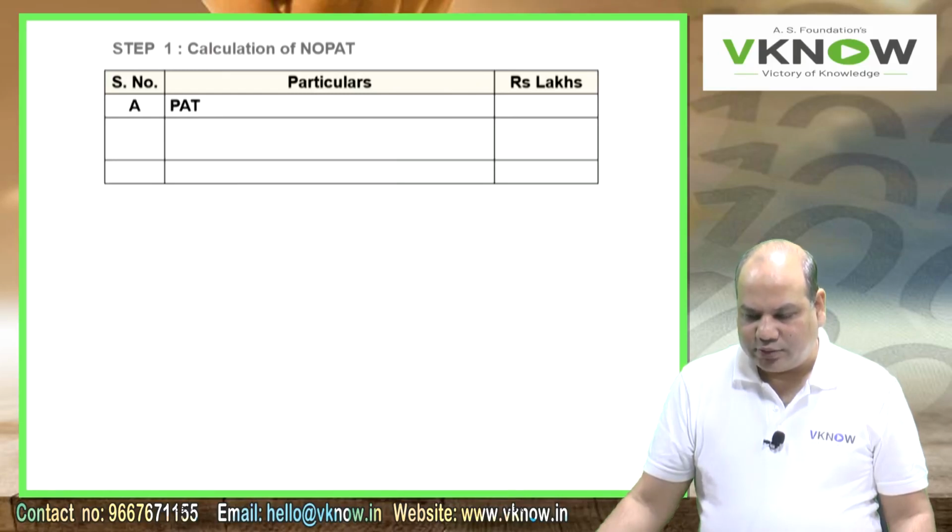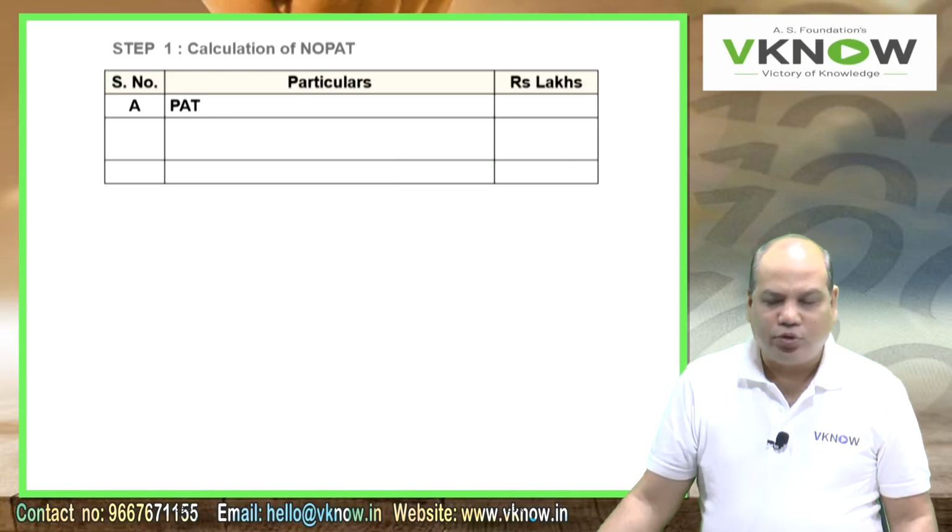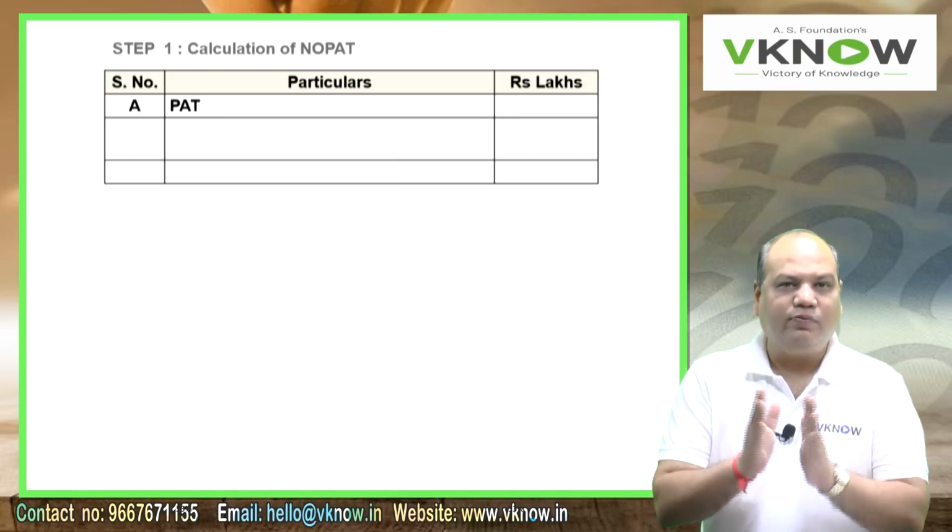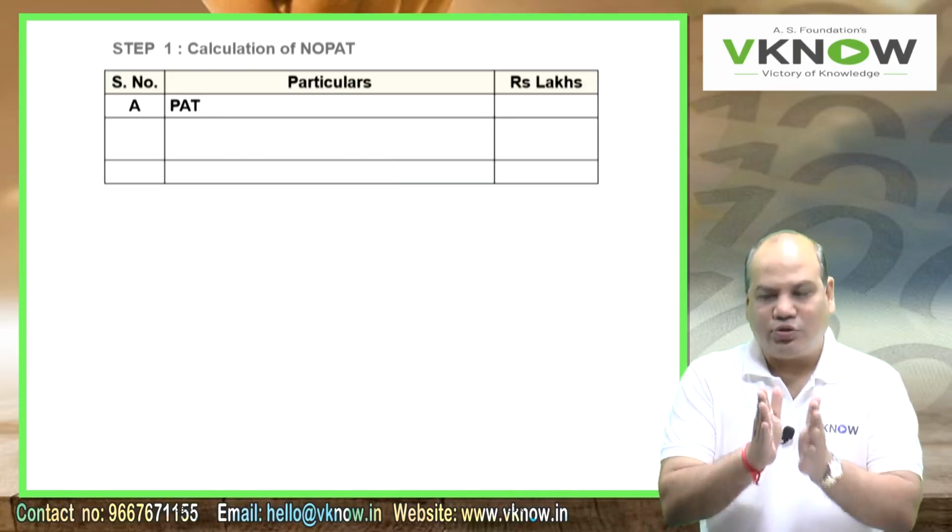Calculation of NOPAT. NOPAT can be calculated in two ways. You can either take PAT and add back interest net of tax, or you can take EBIT minus tax. Both methods will give you the same answer. So whichever you find convenient and easy, you can solve it.